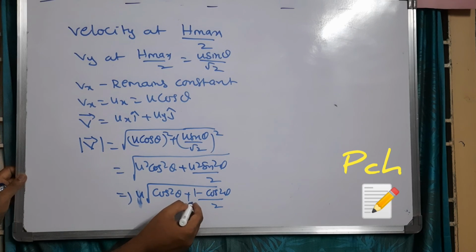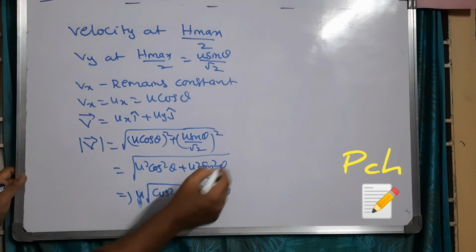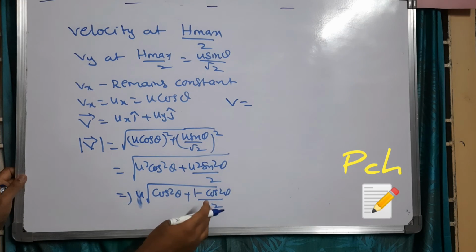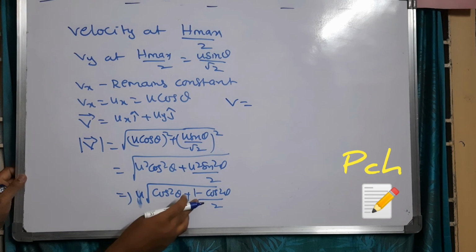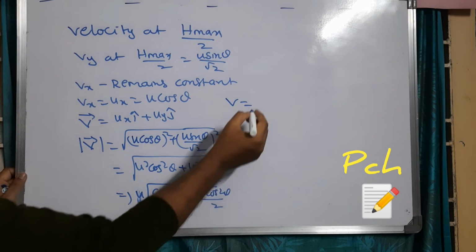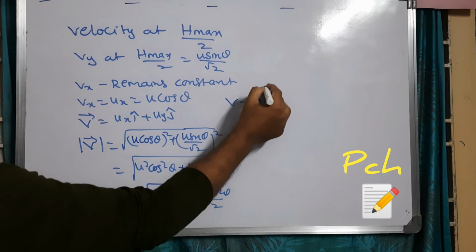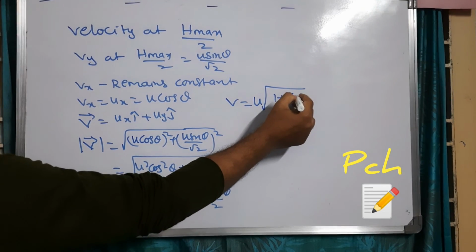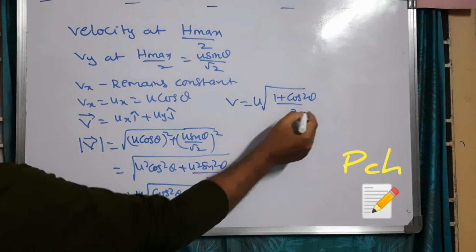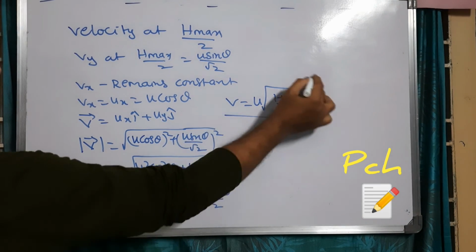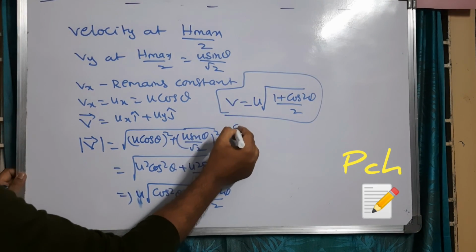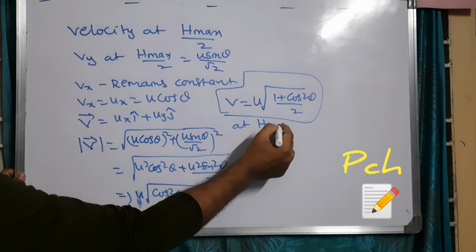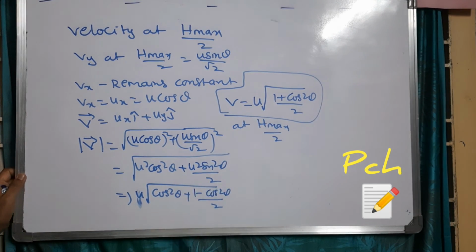After simplifying, taking the LCM, we get 2 cos square theta plus 1 minus cos square theta. So v will be u into under root of 1 plus cos square theta divided by 2. This is the velocity of the projectile at h max divided by 2.